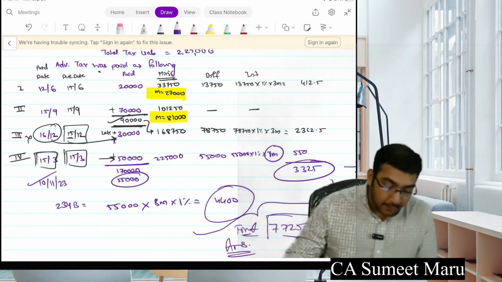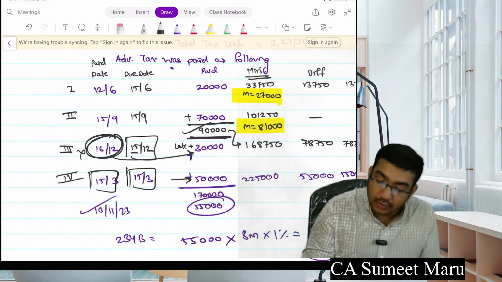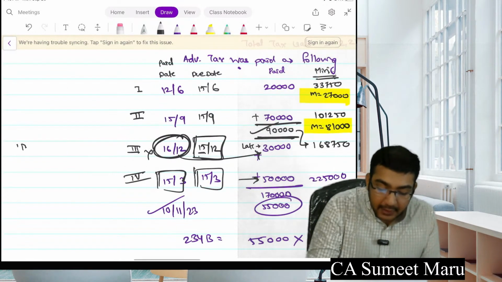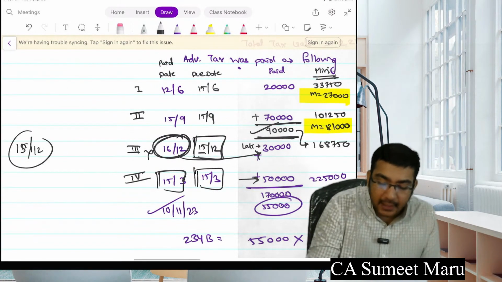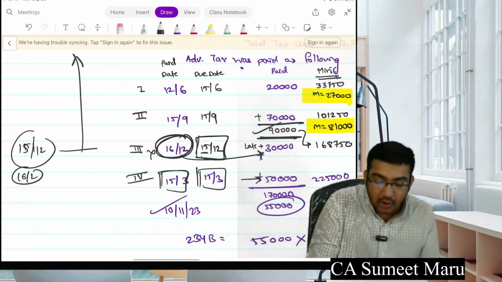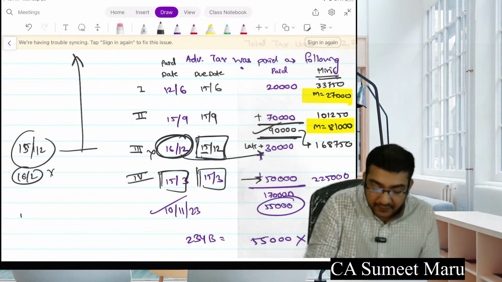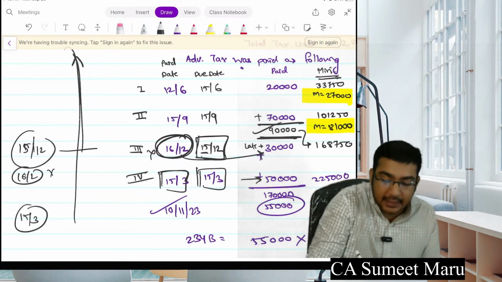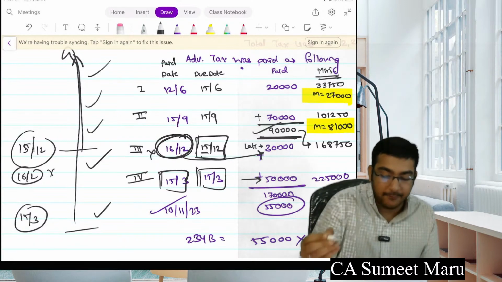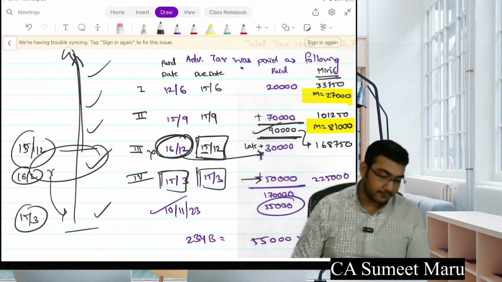Yeah, see, Bhavya, you had paid 30,000 on 16th. The date closed on 15th. तो हम देखेंगे 15/12 के पहले आपका कितना पेमेंट हुआ है. So 16 में जो हुआ है, that is not before 15, तो we won't consider it. For the next installment, when we see 15th of March, इसके पहले कितना पेमेंट हुआ है, तो इसके पहले तो ये भी हुआ है, ये भी हुआ है, ये टोटल भी हुआ है. That's why we consider this in the next installment. Got it?